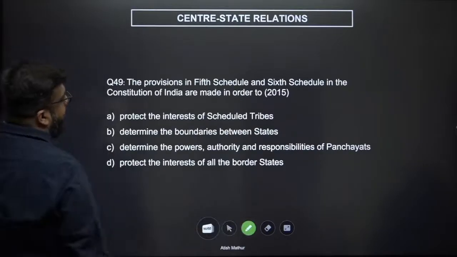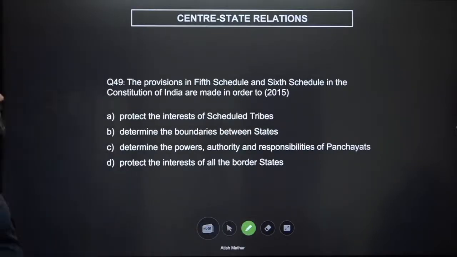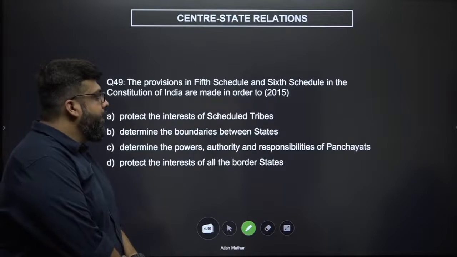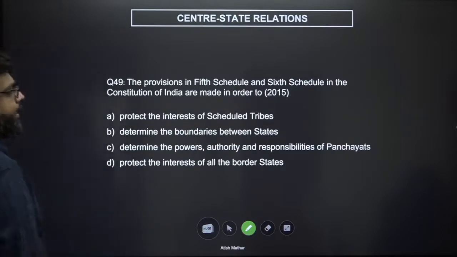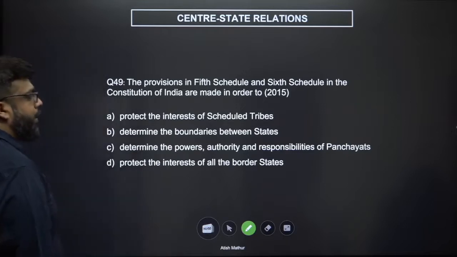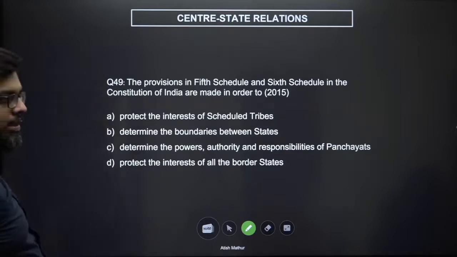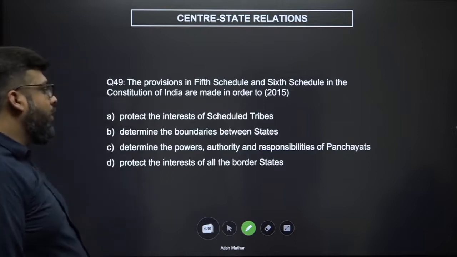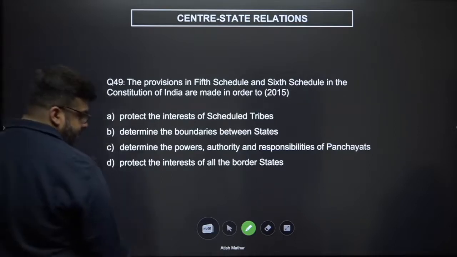Okay. Now 49. Provisions in the 5th and the 6th schedule are made in order to protect the interest of: scheduled tribes, determine the boundaries between the states, determine the powers, authority and responsibilities of panchayats, protect the interests of all the border states.